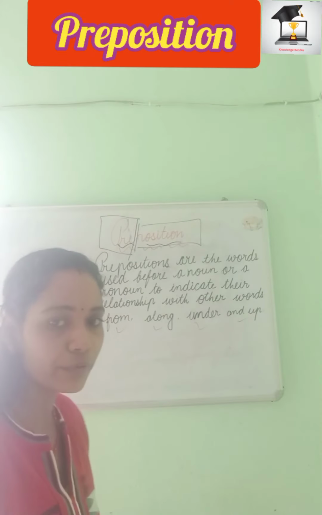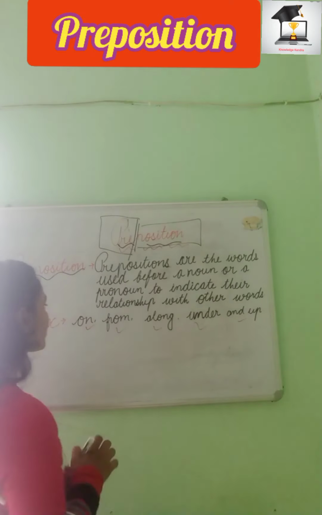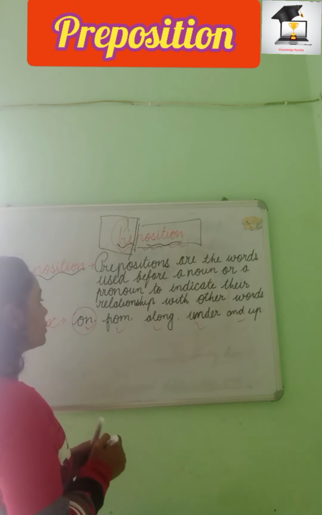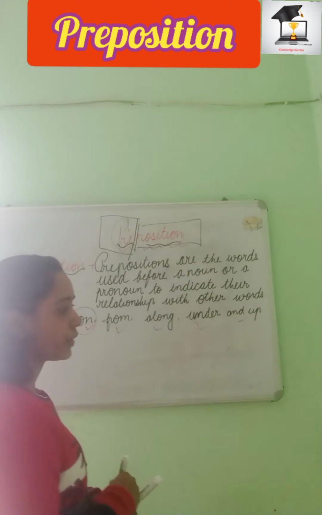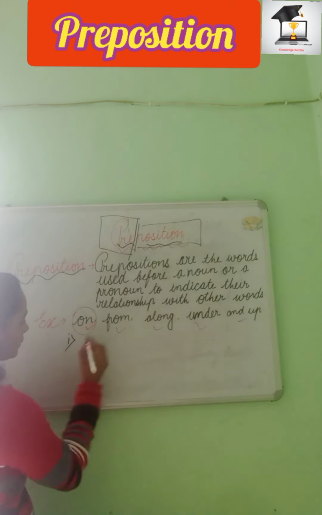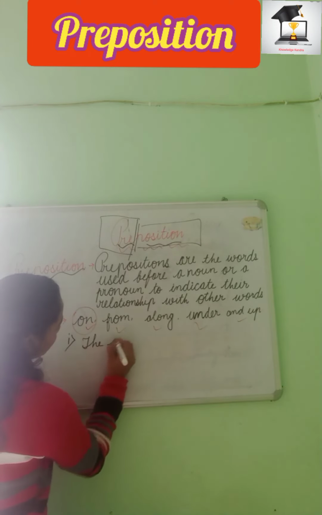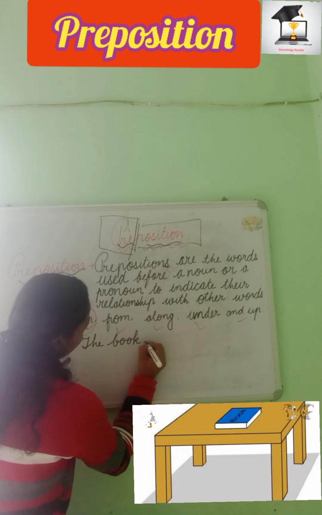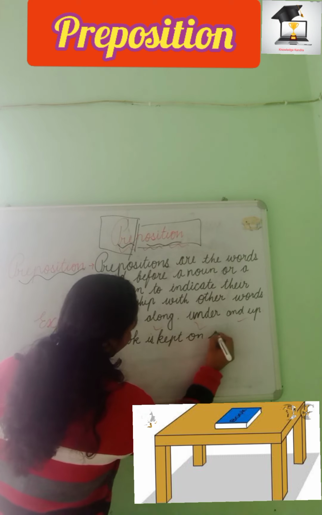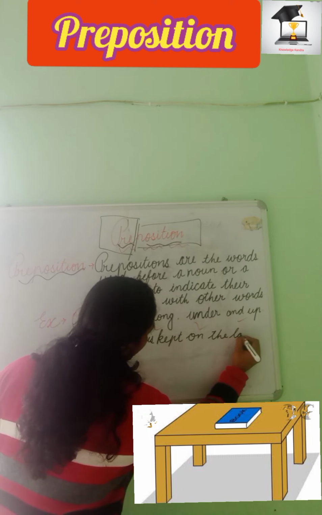Like the first example I have written, you can look at the board: on. I'm writing a sentence over here: the book is kept on the table.